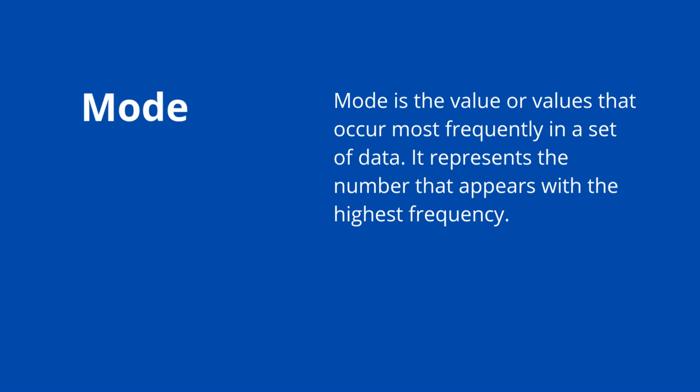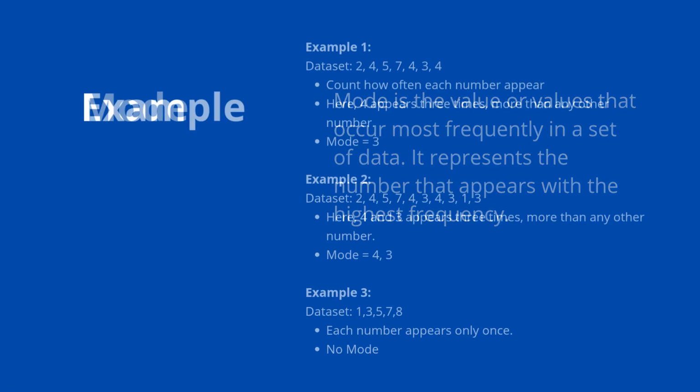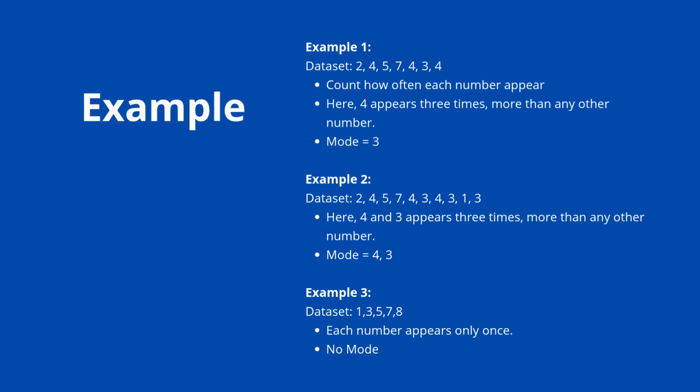In statistics, the mode is the value that appears most frequently in the dataset. It tells us what's most common or popular, whether it is a number, name, or even a product. Here we have three examples.